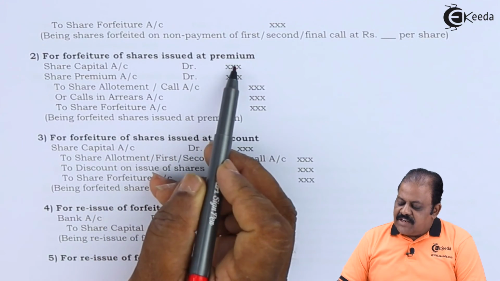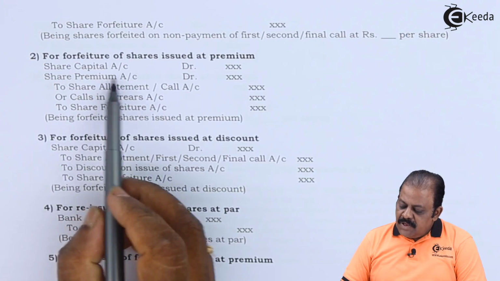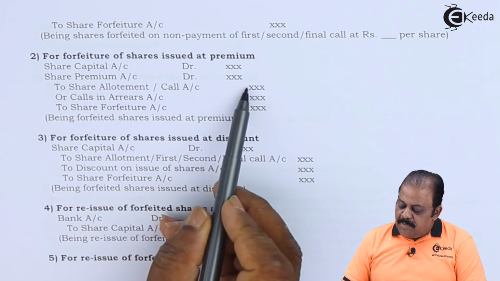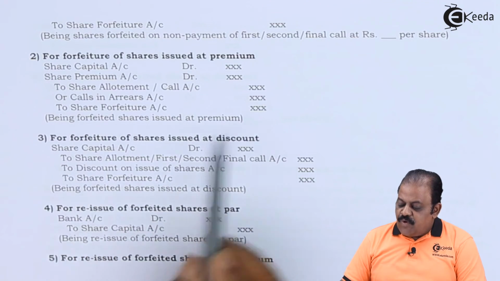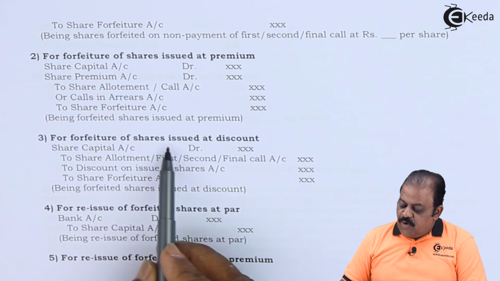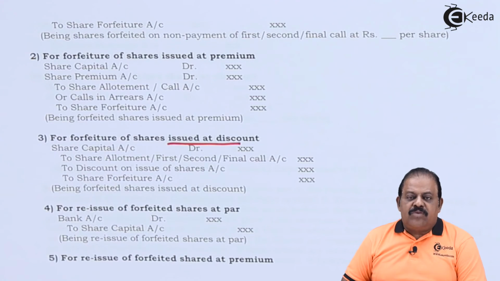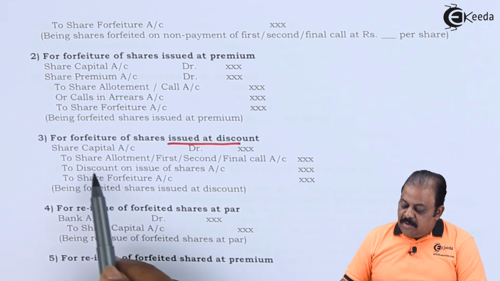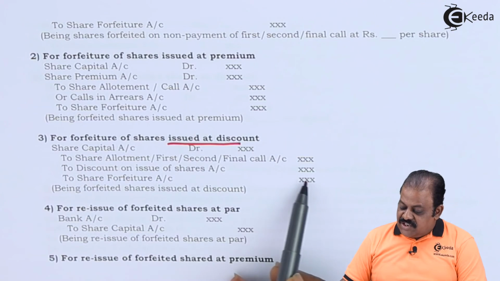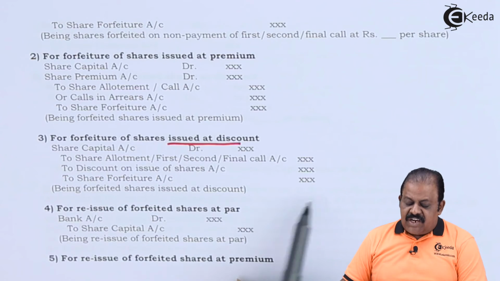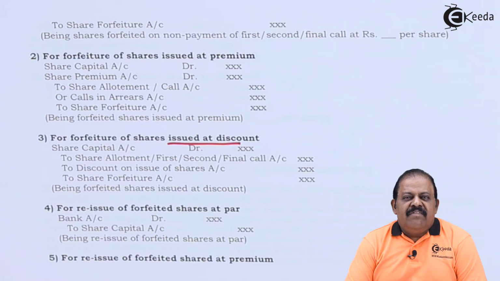For forfeiture of shares issued at premium, share capital account debit, share premium account debit, to share allotment, to calls in arrears, to share forfeiture account. For forfeiture of shares issued at discount, share capital account debit, to share allotment, first, second, final call, to discount on shares account, to share forfeiture account. When shares are issued at discount and forfeited, the discount which was allowed will be reversed at the time of forfeiture.